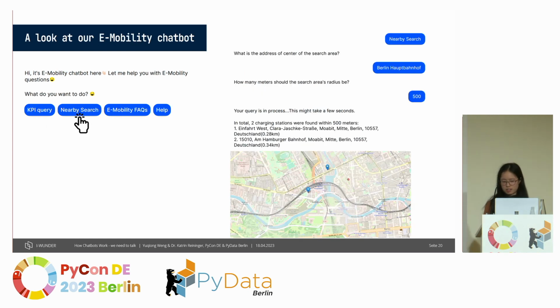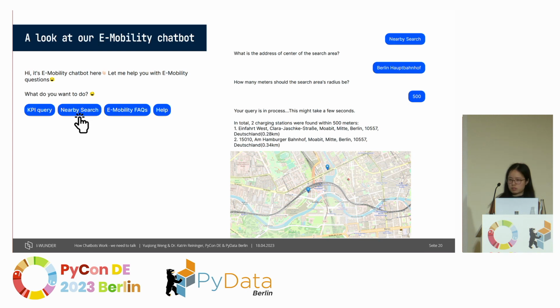Also, some users are extremely interested in knowing how many charging points are located around a certain place. So we have also developed this nearby search service, which is based on an Overpass API, and so the user only needs to give the address of the search center as well as the search area's radius.